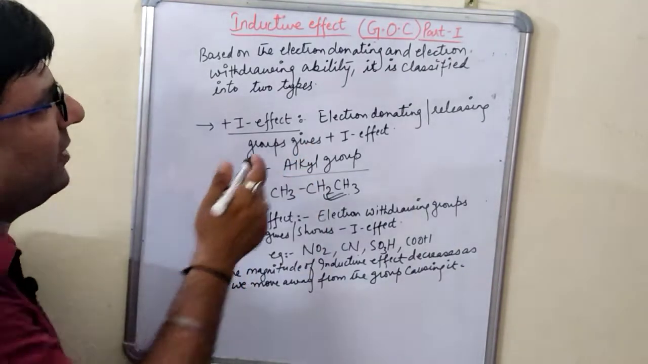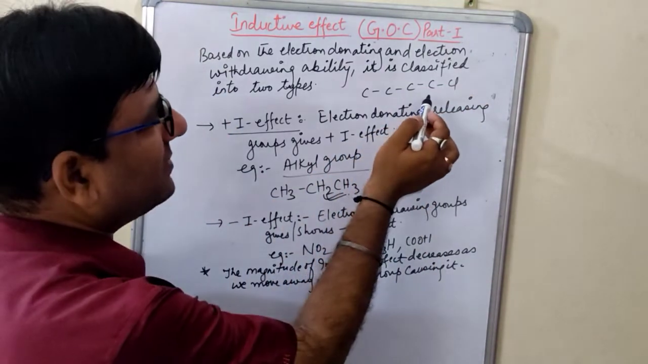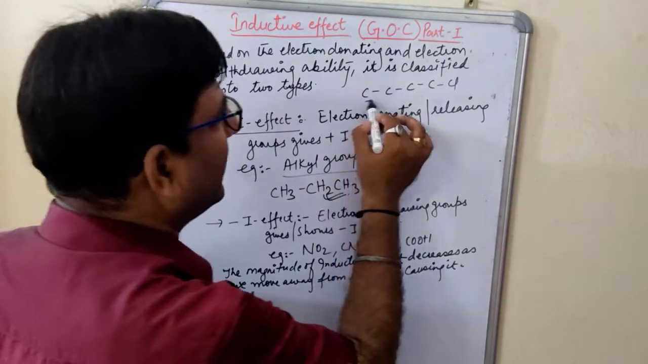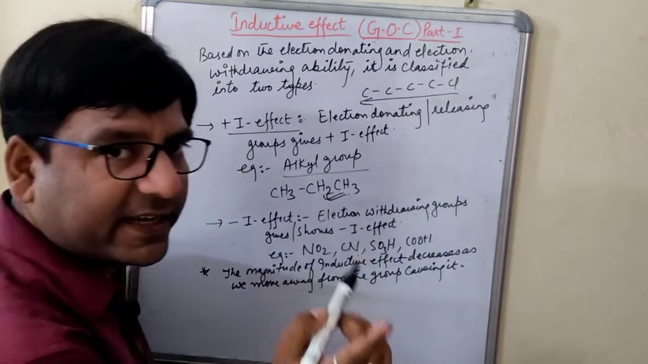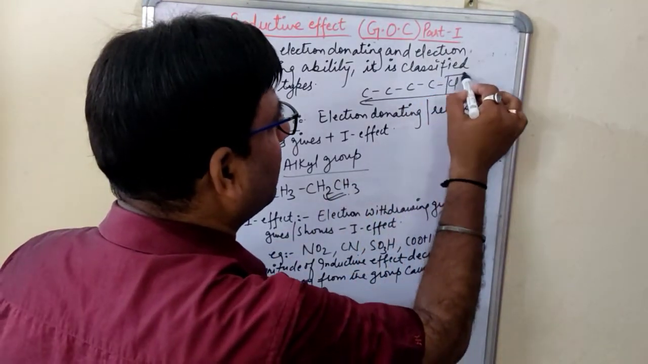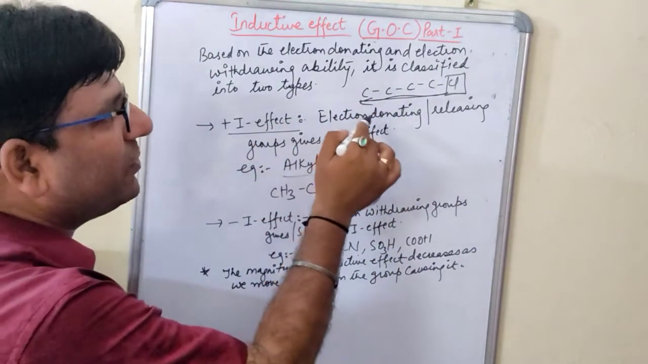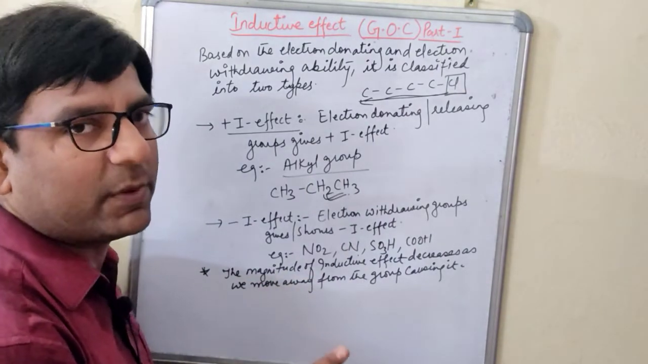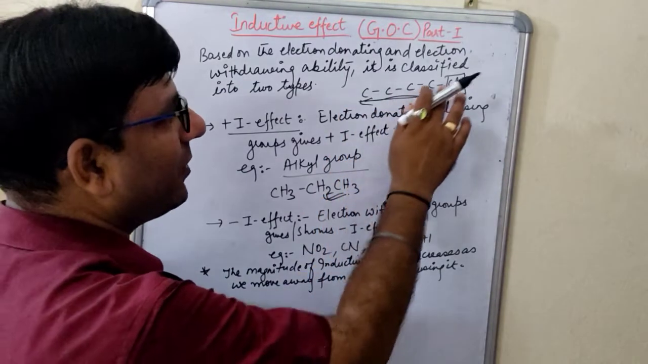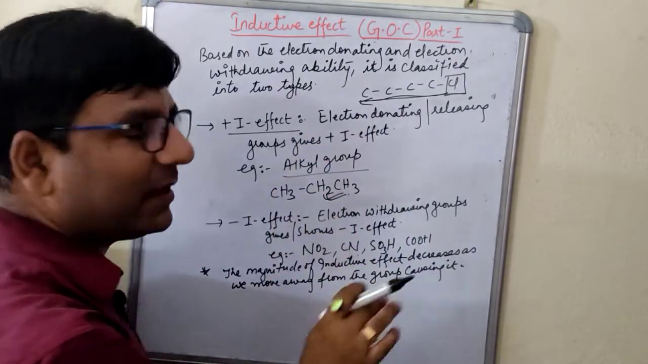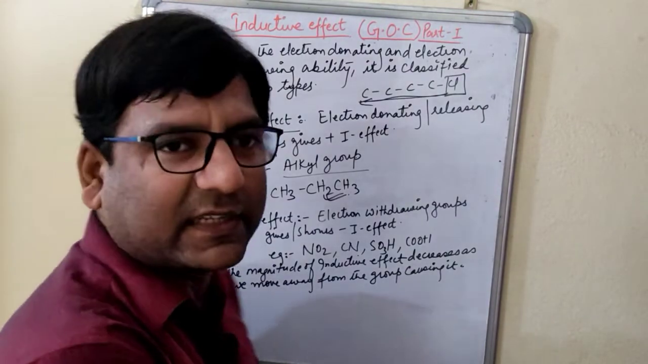Now, I have already given you this example. The magnitude of the inductive effect is decreasing like this, because we are going away from the group causing it. What I made you write, group causing it, that is the electronegative atom. As we move away from this electronegative atom, the magnitude of the inductive effect will decrease. Always remember, very important point, students, that the magnitude of the inductive effect will decrease as we move away from the electronegative atom, and that electronegative atom is the cause of the inductive effect. So this is part 1 of the inductive effect, students.